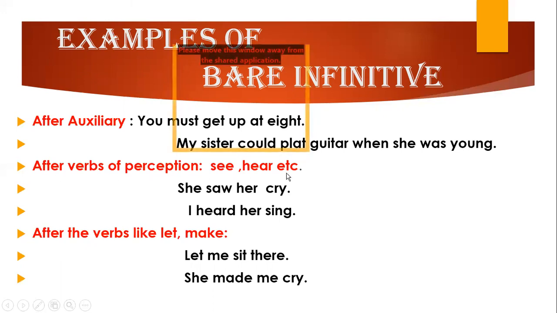After the verb of perception, see, hear, etc. So I heard her sing, she saw her cry. And after the verbs like let and make, let me sit there, she made me cry. So with these words, we use bare infinitives.